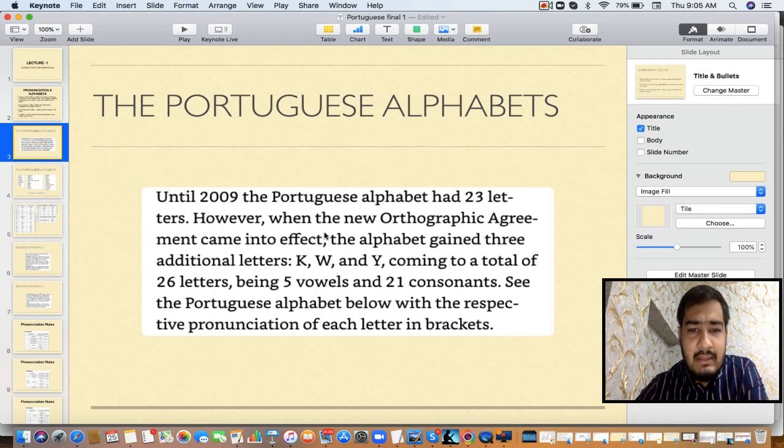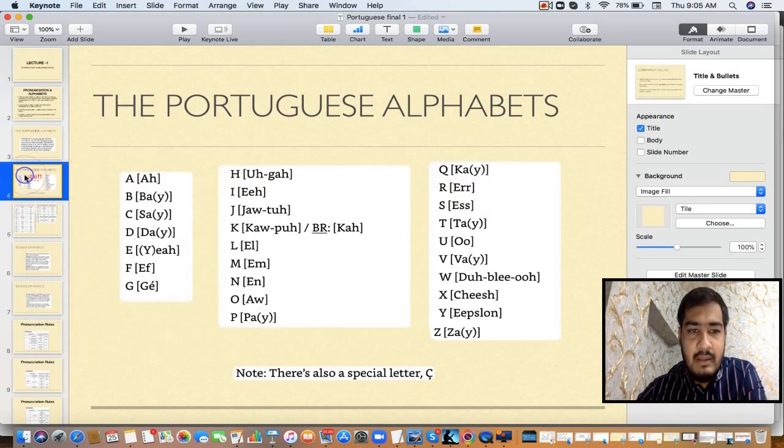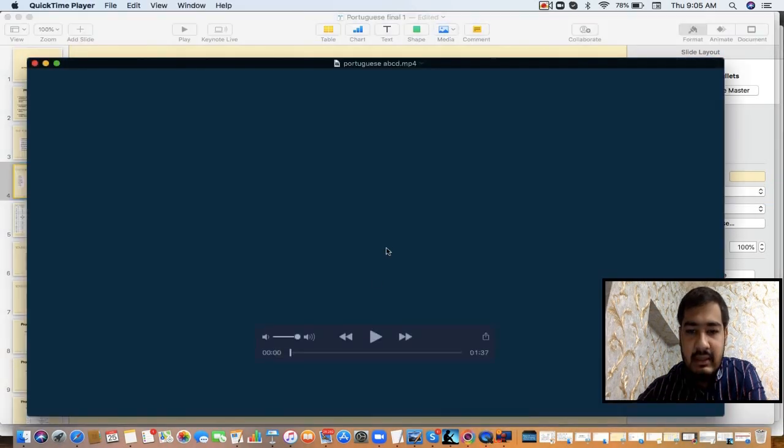Until 2009, the Portuguese alphabet had only 23 letters. But after that they added these 3 letters K, W, and Y. So in total it became 26, just like English. Out of that, 5 are vowels A, E, I, O, U, and the remaining 21 are consonants. Now we'll be seeing each and every letter. First of all, I am just playing one video. Try to listen to that. There we'll see these Portuguese letters one by one. I'll play it 2 or 3 times.